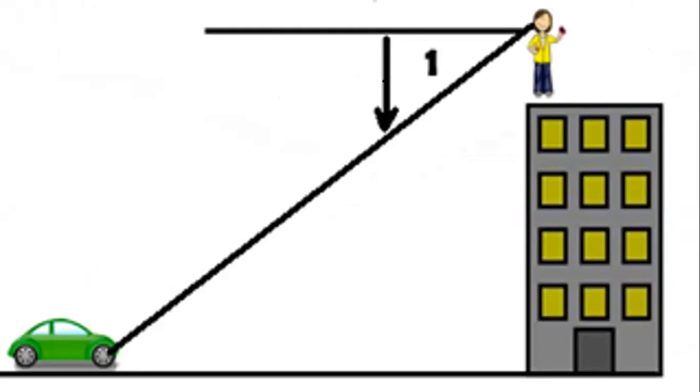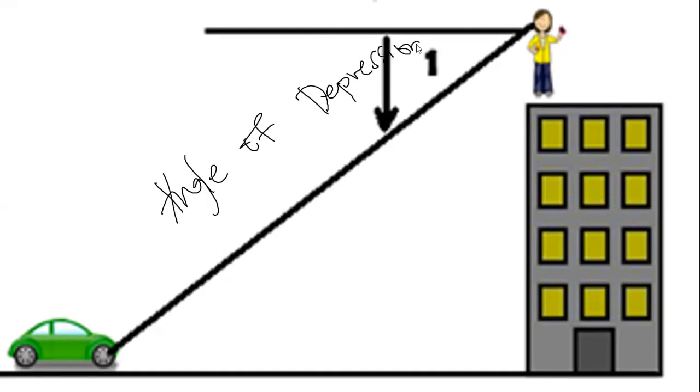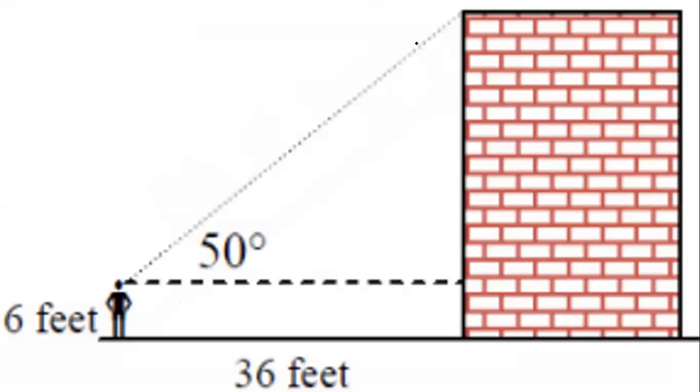Tinitignan yung car. So, this is an angle of depression. So, there is a man here looking at the top of the building. So, as you can see, this is an angle of elevation. Why? Simply because yung tinitignan niya ay nasa taas.